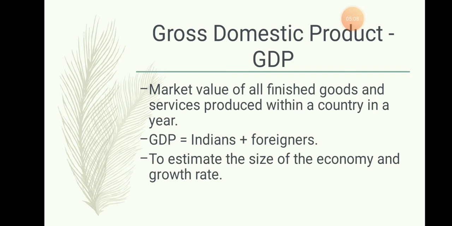And in GDP, what kind of people are included? The Indians who live in India and even the foreigners who live in India. Why the foreigners? The people who come to India in search of jobs and produce goods in India are also included under GDP. To what extent production is made, expenditure is made, or income is earned, all the necessary things are taken into consideration under GDP. In simple terms, GDP is the total production made in a year.